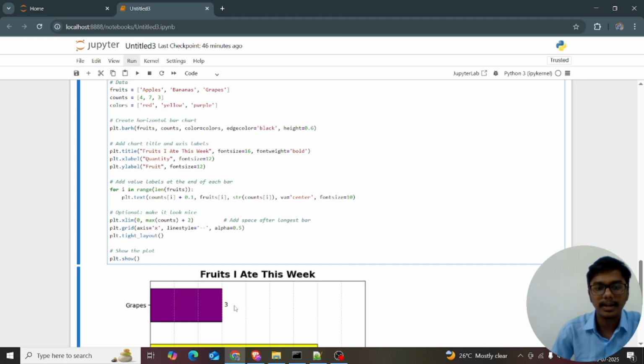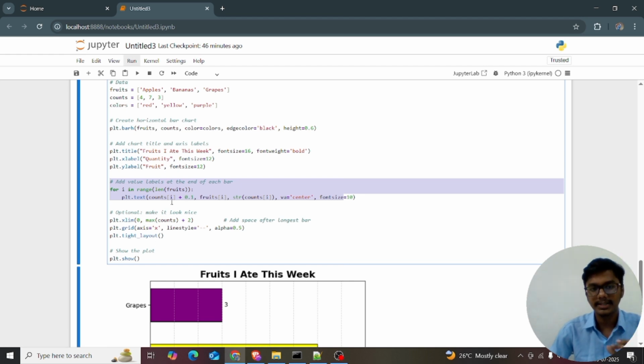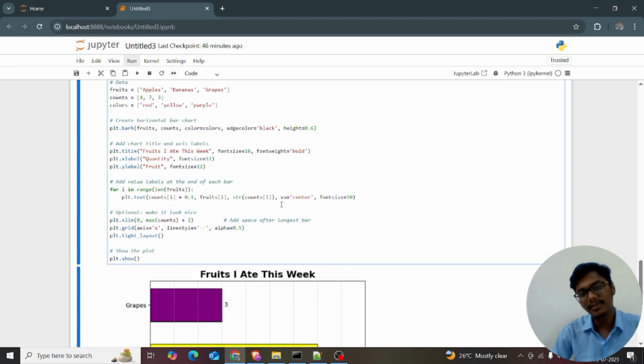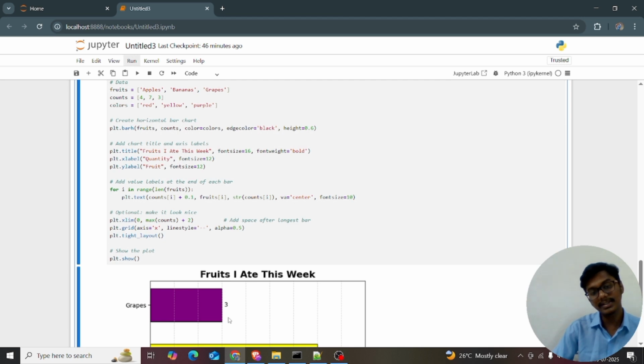I just want to see the numbers above the bar. So I'm giving the for loop, for i in range of len of fruits, and plt.text of counts of i plus 0.1, fruits of i, string of counts of i. Let's say va, the vertical alignment. I don't want it in this place, I want it in the center. So vertical alignment is equal to center, color black, and font size equal to 10, and plotting it.